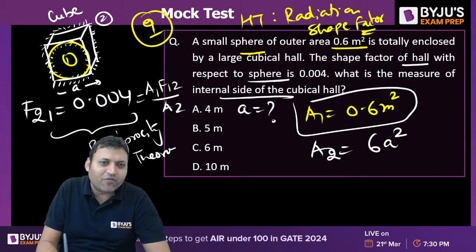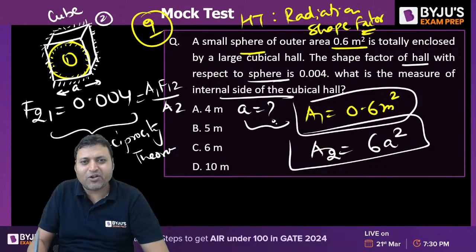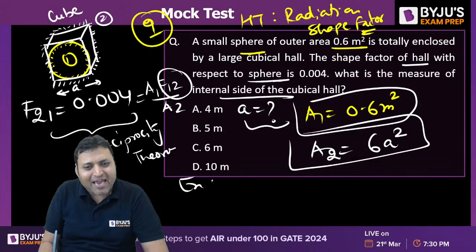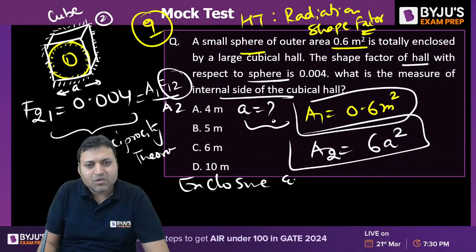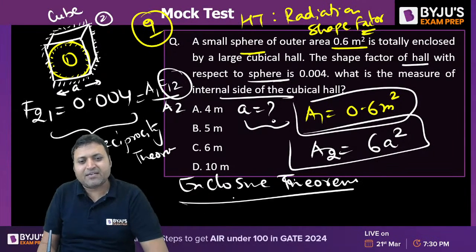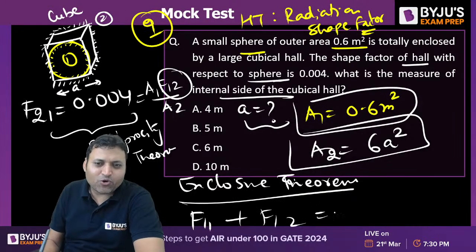If the side of a cube is A, A2 will be 6A square. We need to find out the value of A. And what about F12? Can we use the enclosure theorem? If it is a closed curve, it is an enclosure. So according to the enclosure theorem, F11 plus F12 is equal to 1.